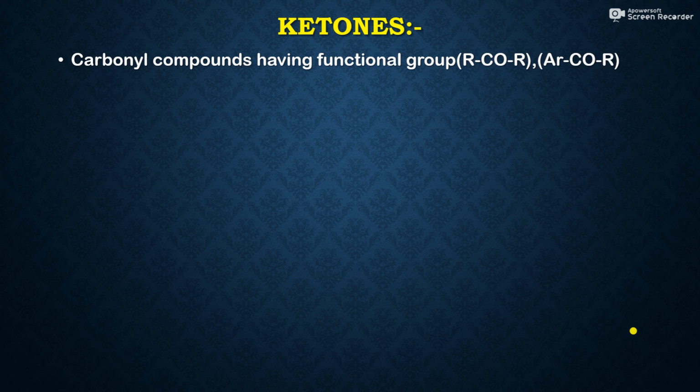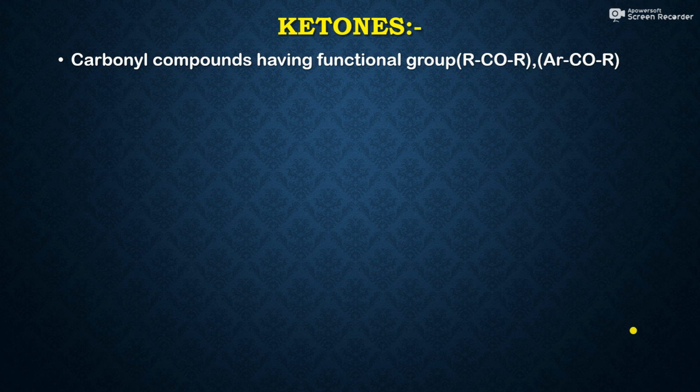So, after aldehydes, we have to discuss ketones. Ketones are also carbonyl compounds. These are organic compounds which contain a carbonyl group. But there is a vast difference between aldehydes and ketones. Aldehydes also contain a carbonyl group, but in an aldehyde there is one R group, and on the other side there is a hydrogen, and the carbonyl group is flanked by one R and hydrogen.